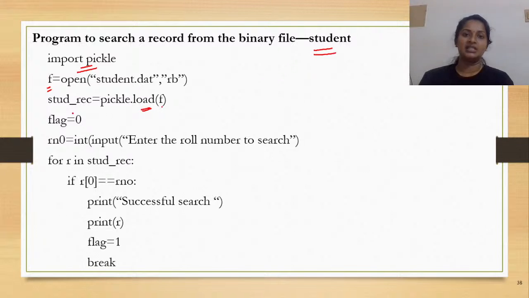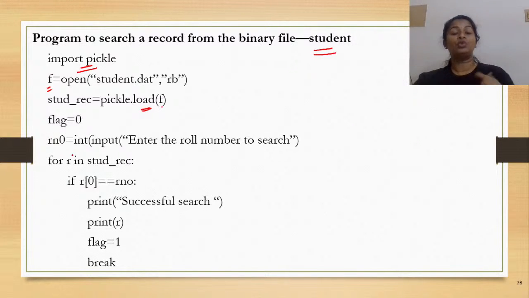Now, the entire contents of your file would be read, converted to the human understandable form, and then assigned to the variable stud_rec. So each of these records is going to be tested. Now, we'll come back to flag later.